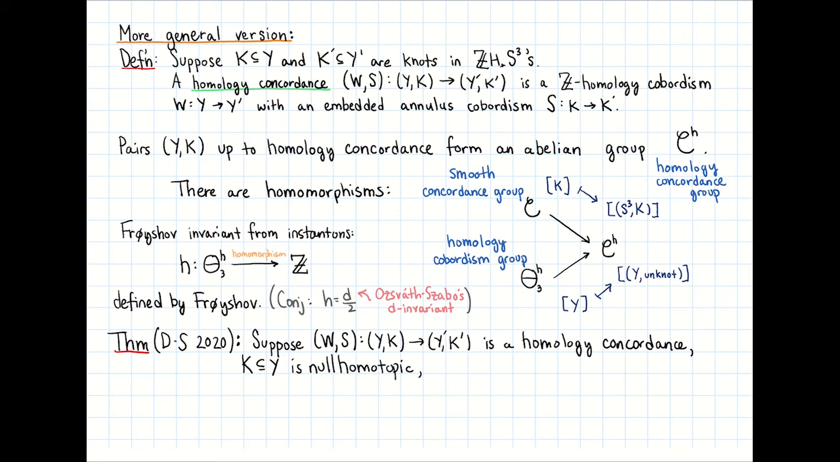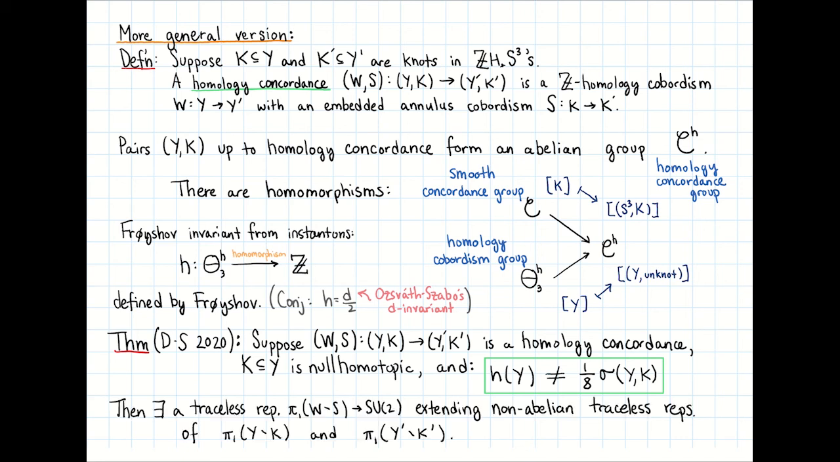Now we can state the following theorem, which is a generalization of the previous theorem. Suppose (W, S) is a homology concordance from (Y, K) to (Y', K'), such that K is null homotopic inside Y. Suppose further that the Frøyshov invariant of Y is not equal to 1/8 of the knot signature of K inside of Y.